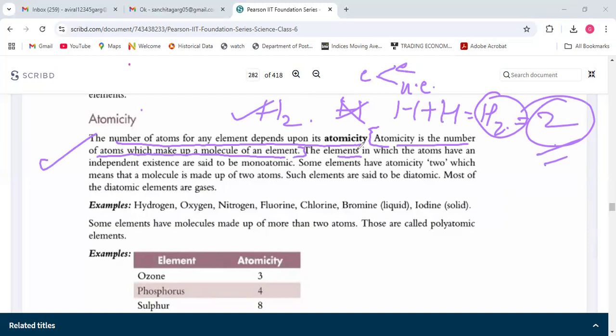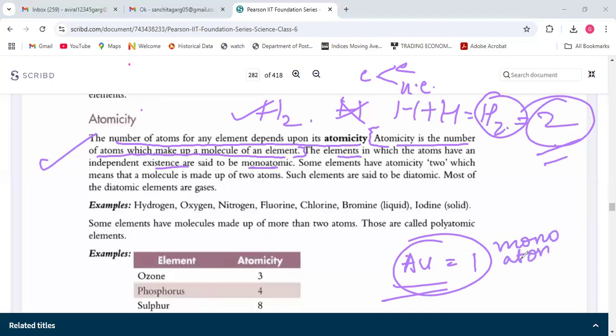Elements in which atoms have independent existence are monoatomic. Like we saw gold, Au is the symbol of gold. Au is only one atom, so atomicity is 1. Such elements are called monoatomic. Mono means one, so one atomicity, they are called monoatomic.